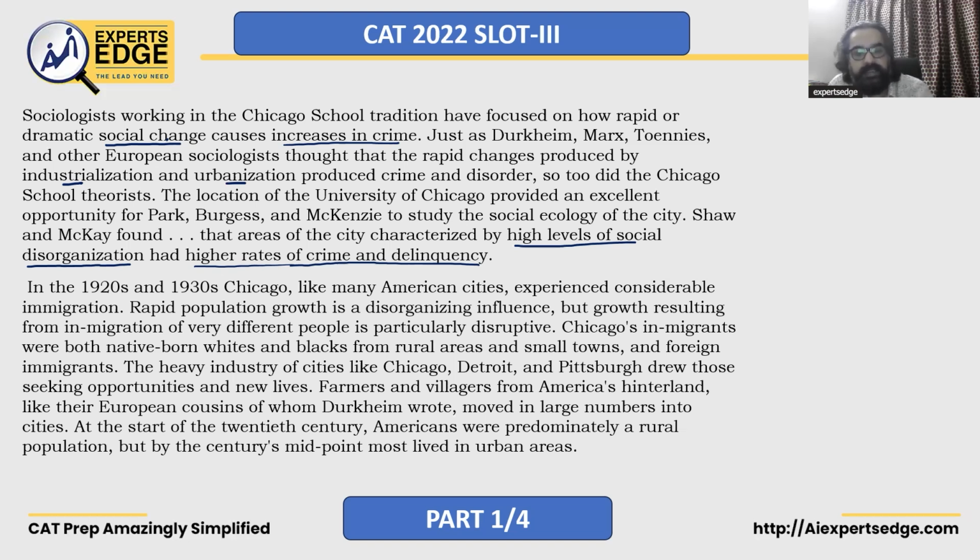At the start of the 20th century, Americans were predominantly a rural population. But by the century's midpoint, most lived in urban areas. So what are we saying? At the beginning of the 20th century, most of them lived in villages. 20th century is 1900s. But by the century's midpoint or 1950s, most people lived in urban areas, then moved to cities.